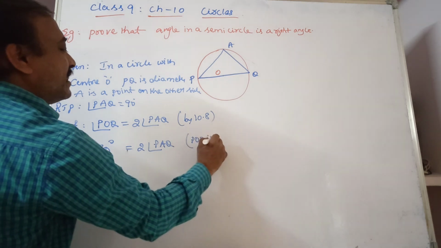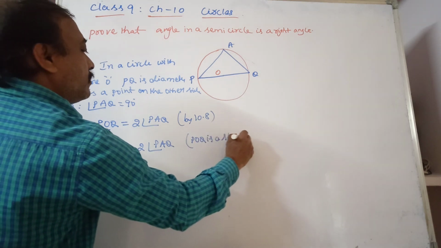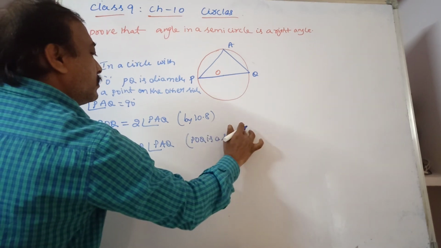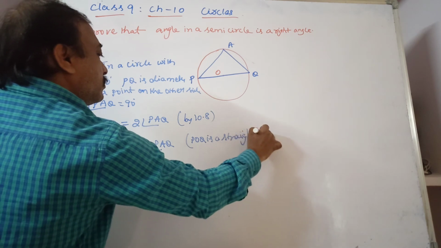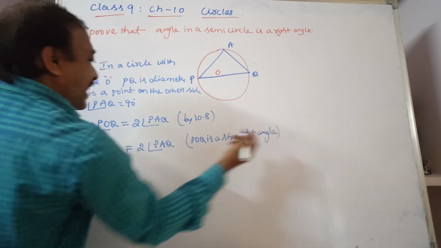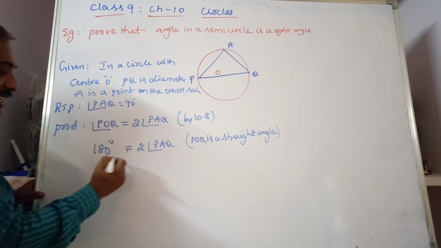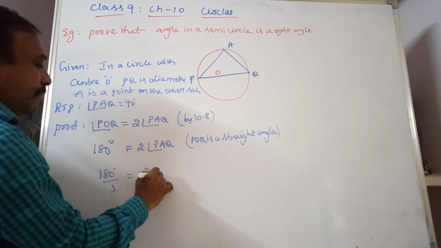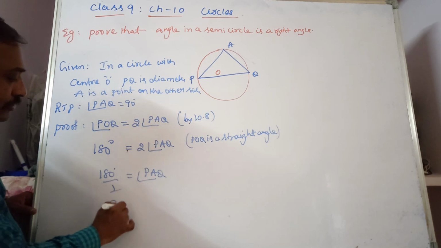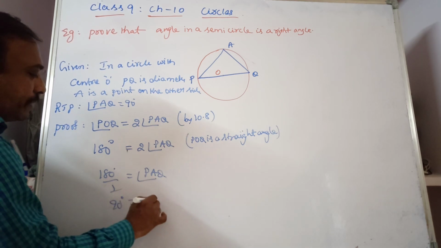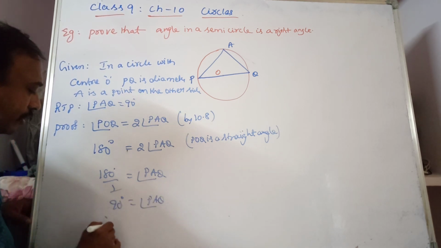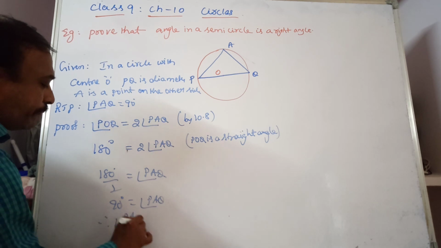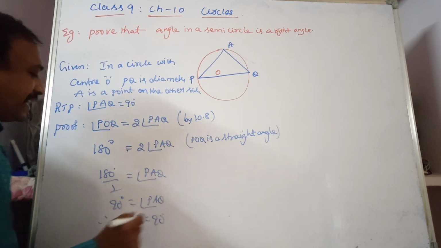POQ is a straight angle, equal to 180 degrees, which is equal to 2 times PAQ. Now transpose: 180 by 2 is equal to angle PAQ, which is equal to 90 degrees. Therefore angle PAQ is equal to 90 degrees.